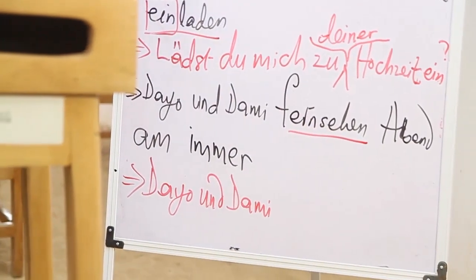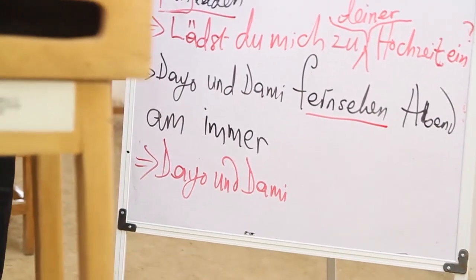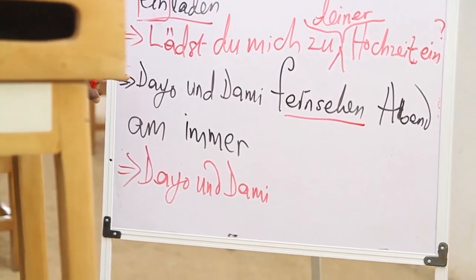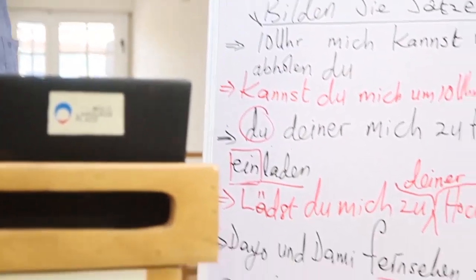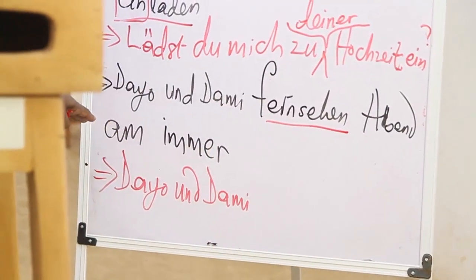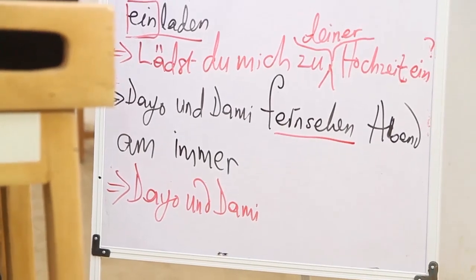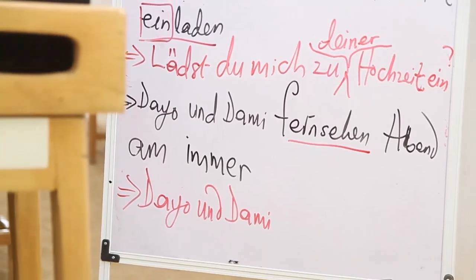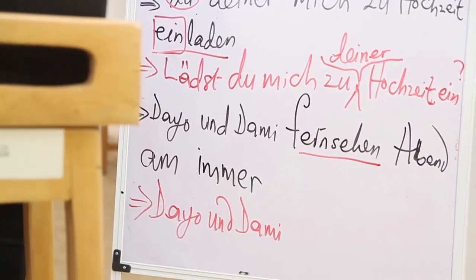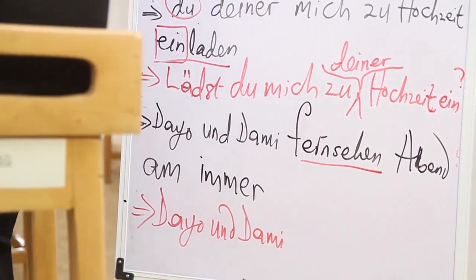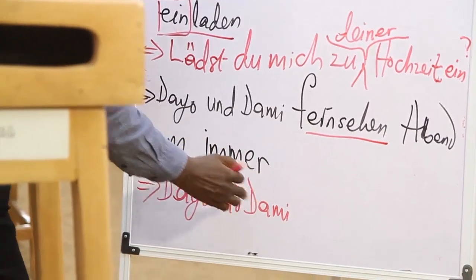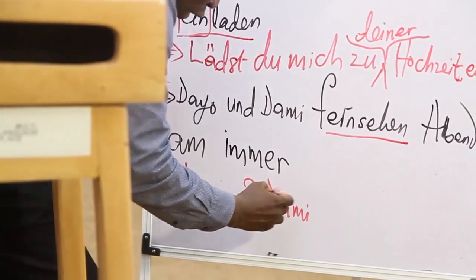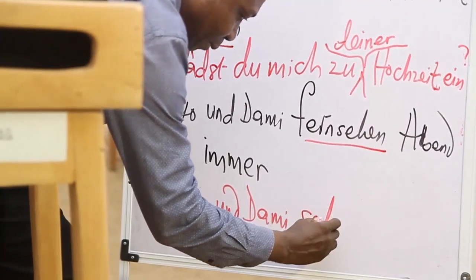Now, fernsehen, which is a separable verb, is it going to stay together or is it going to be separated? It's not going to be separated if you have another verb in the sentence. Let's locate it. Is there another verb there? No. So there's no other verb. So definitely it's going to be separated. And if it's going to be separated, it is the verb itself that's going to occupy the second position. So definitely sehen will come now. So Dio und Dami, remember that is they, which is the last one, sie. So we have Dio und Dami sehen.